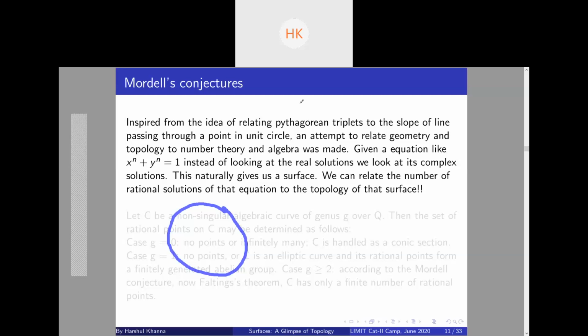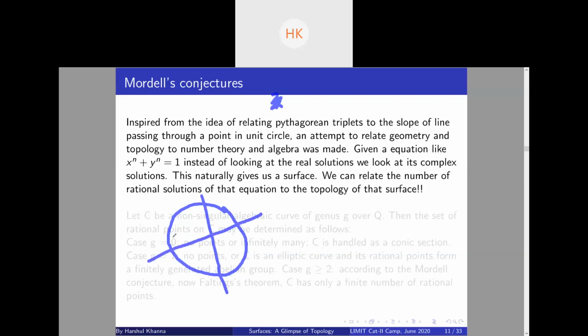So what you do is basically, suppose you have an equation, let's say a square plus b square equal to c square, the Pythagorean triplets. Now you bring c square to the denominator. So what you get is (a by c) whole square plus (b by c) whole square equal to 1. Right? So you want to look at rational solutions of x square plus y square equal to 1. The first thing that comes to mind after saying x square plus y square equal to 1 is a circle to me. So let's consider a circle.